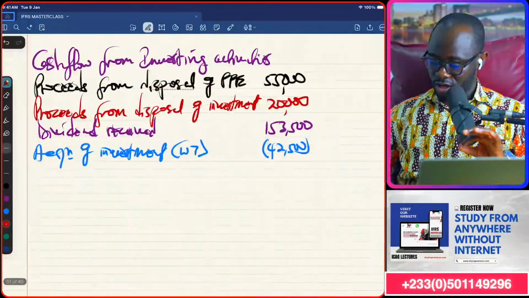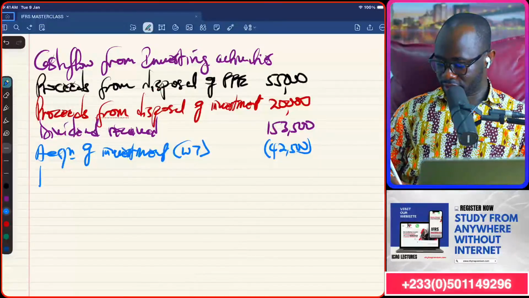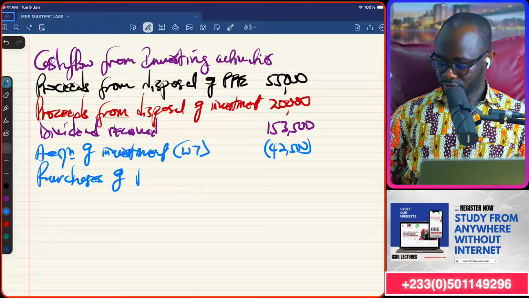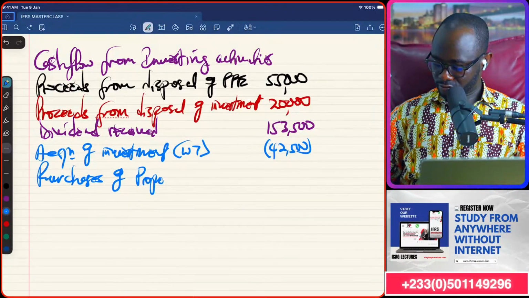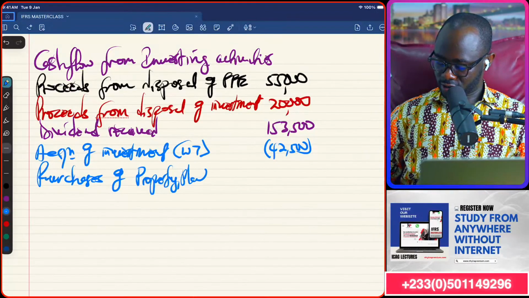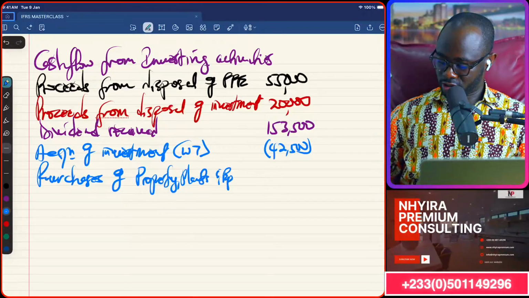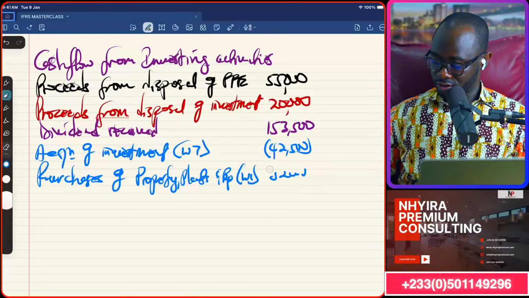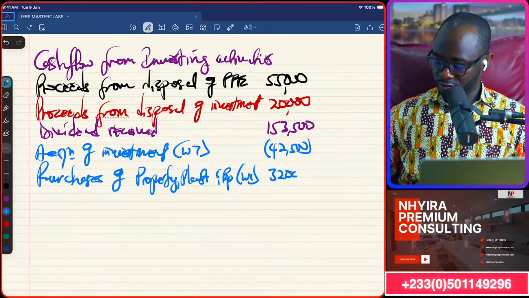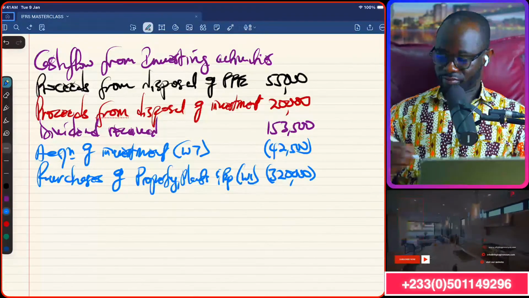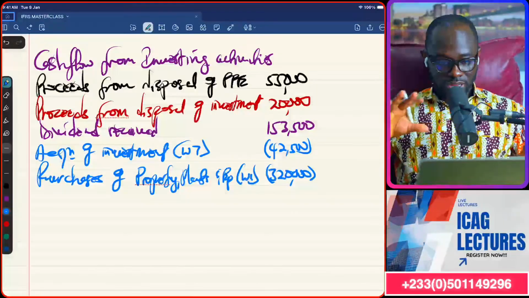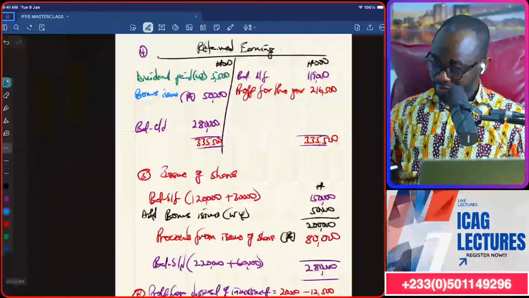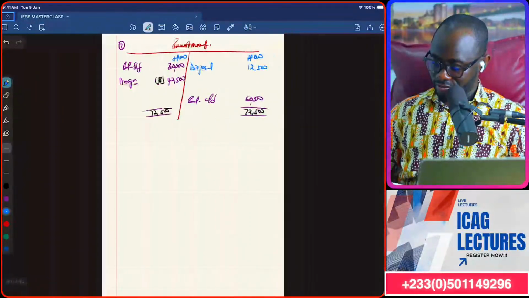So workings 1, purchases of PPE, property, plant, and equipment. Workings 1, 320,000. That's an outflow. All right? So that's the flow. Okay. What else can we clean up? It looks like I'm done cleaning up.